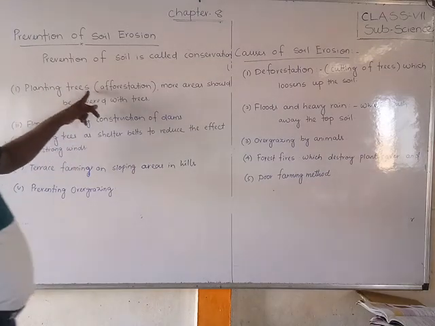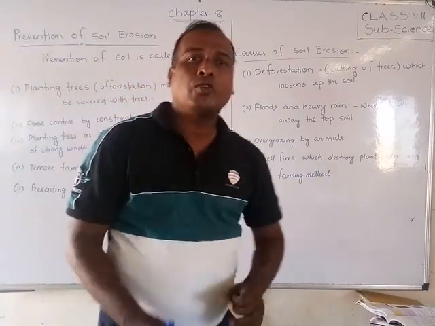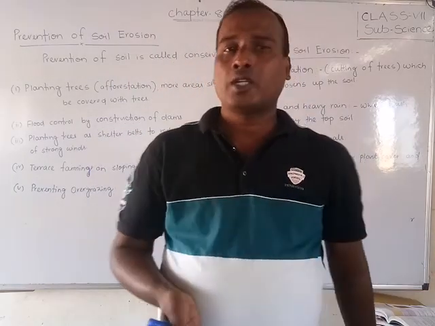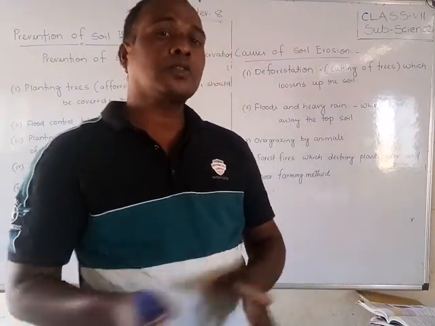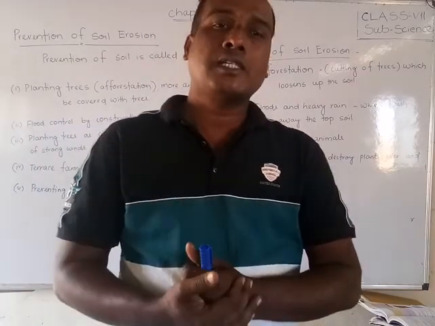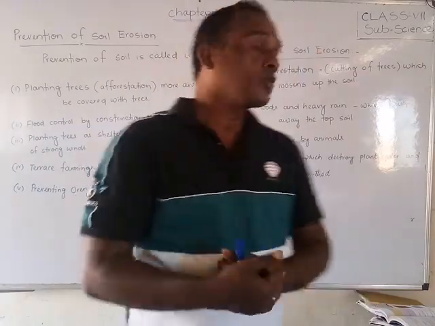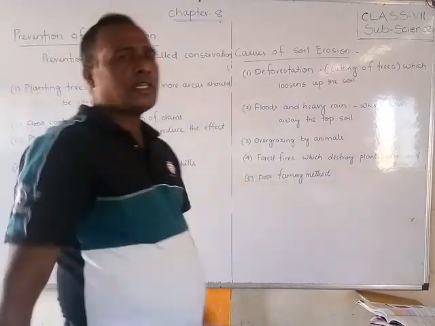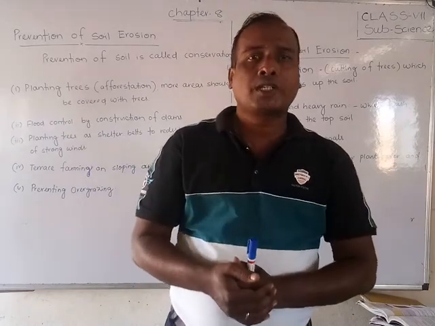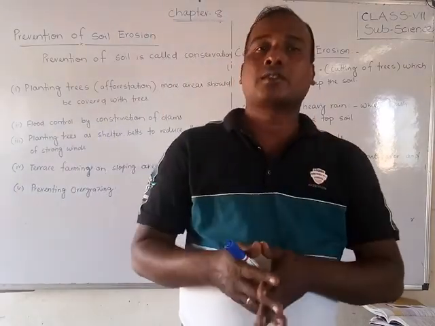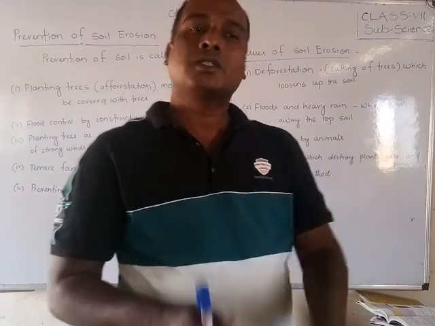First one is planting trees, afforestation. If you do deforestation, soil erosion will compulsorily happen. But if you do plantation, that means planting trees, you have to do afforestation. More areas should be covered with trees. Then we can protect and conserve the soil.